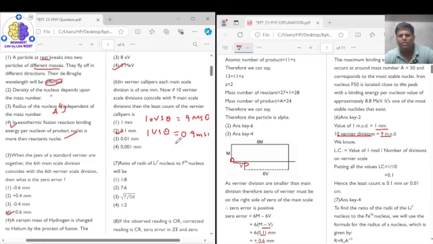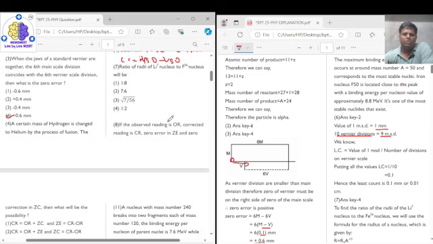And what is one main scale division? It is equal to 1 millimeter. It means one vernier scale division is equal to 0.9 millimeter, because one main scale division is equal to 1 millimeter. So 0.9 main scale division is equal to 0.9 millimeter, and least count is equal to the main scale division value minus the vernier scale division value, right? So the main scale division value is 1 millimeter and the vernier scale division is 0.9 millimeters. Subtracting them, it will give you 0.1 millimeter, right? So the least count for the vernier caliper given here is 0.1 millimeter, right?